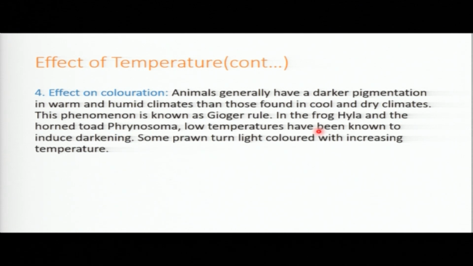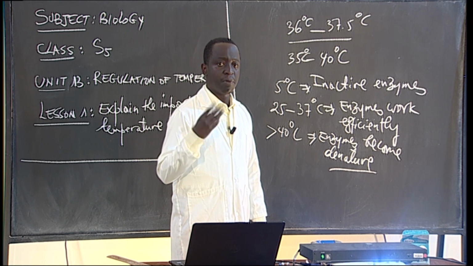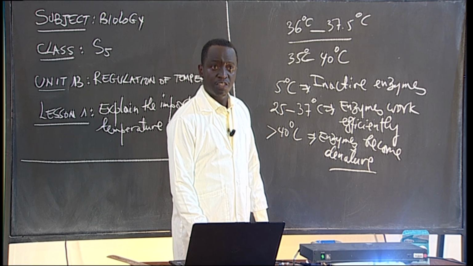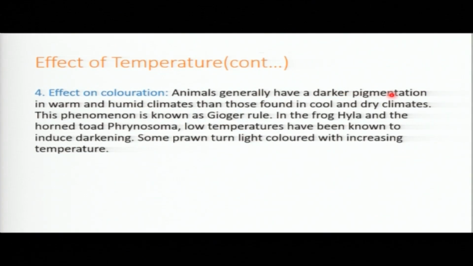Effect on coloration. Remember, generally animals have darker pigmentation in warm conditions. But when it is hot, the skin color can change. Have you seen? You can move from a cold condition and then go where there is high temperature, and then your skin coloration starts to change. So temperature can affect your skin coloration, which is not good.